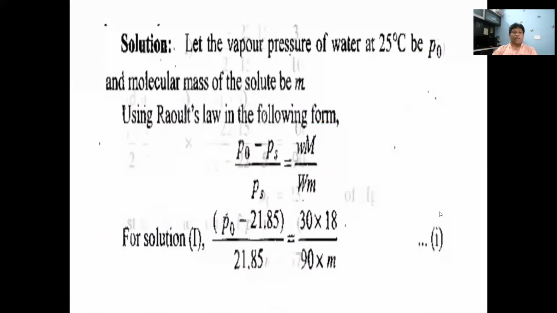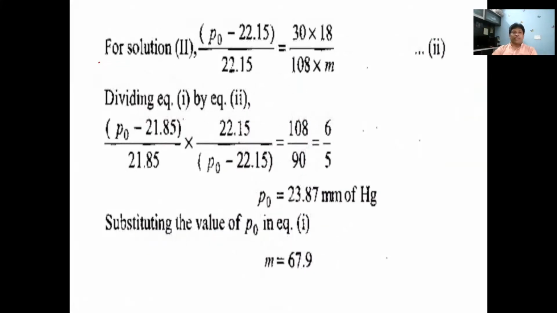Then solution 2 is checked here. For solution 2, how much extra did we add to solution 1? Water is added. To solution 1, we added 18 grams of water. Now, PS finally, after adding 18 grams of water, the PS value given is 22.15. Then P naught minus PS by PS, the modified Raoult's law we have taken.